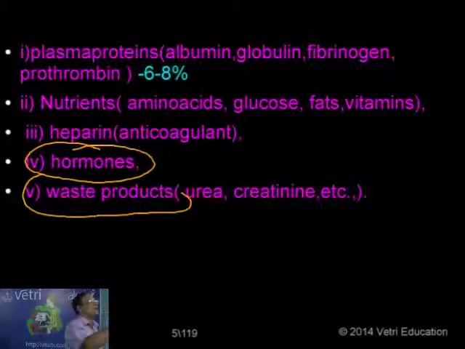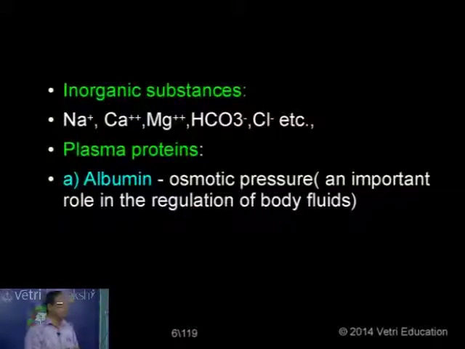Now let's have something about the proteins. And before that, we have the inorganic substances. You know the various types: iron, sodium, potassium, calcium, and also the bicarbonates and chlorides, all being found in the plasma. Now a few words about the plasma proteins. I mentioned earlier the plasma proteins are also called serum proteins, but plasma is different from serum. I will come to this later.